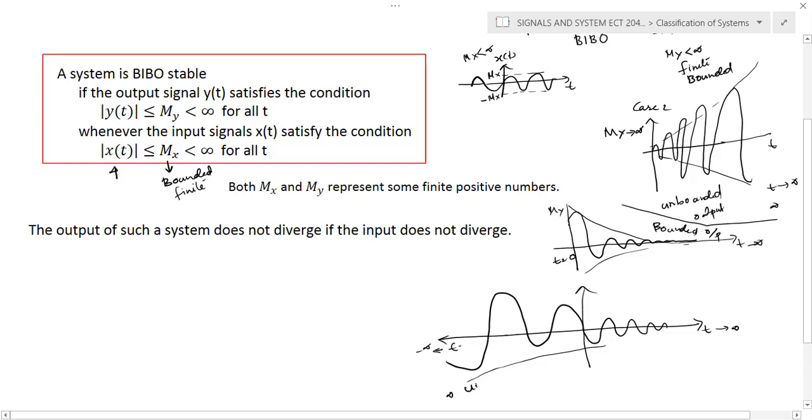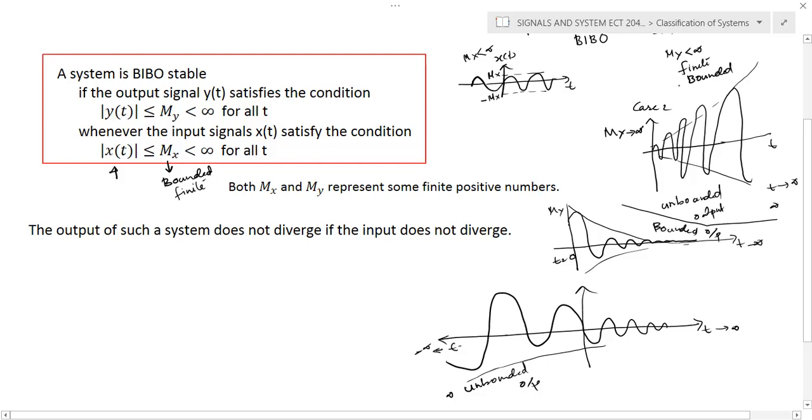Again, this is an unbounded state. When t is tending to minus infinity, the signal amplitude is going to infinity. Again, this is an unbounded output, so we cannot say that this is BIBO stable.